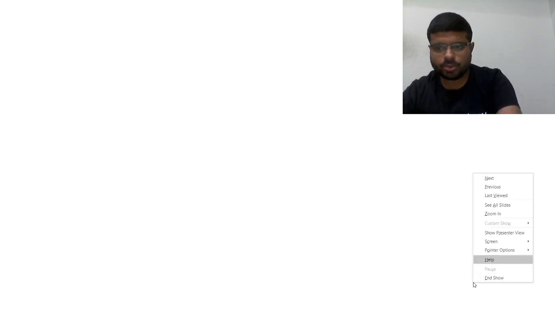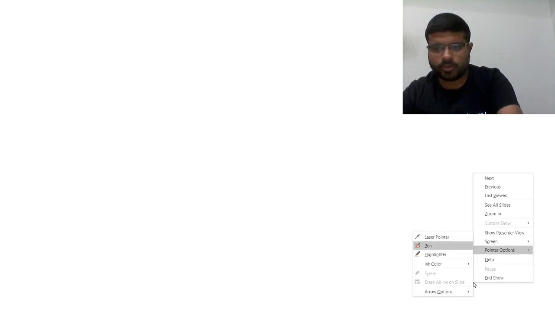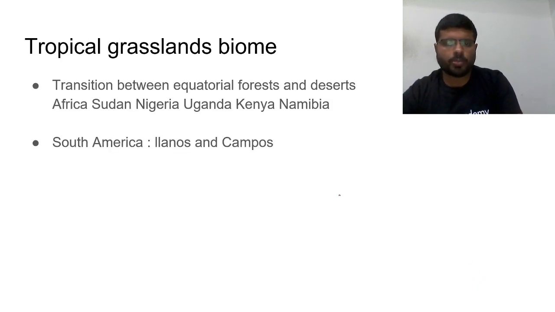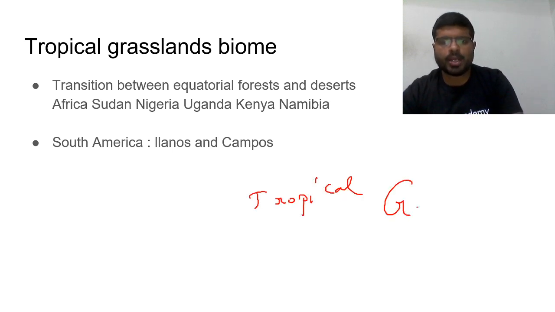So we have moved on from tropical deciduous. The next one we will be discussing is tropical grasslands. What do you call them?